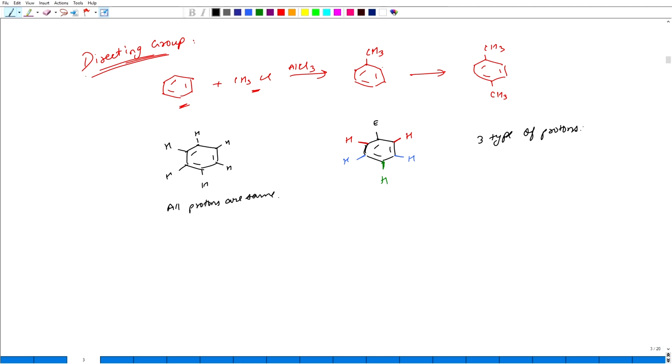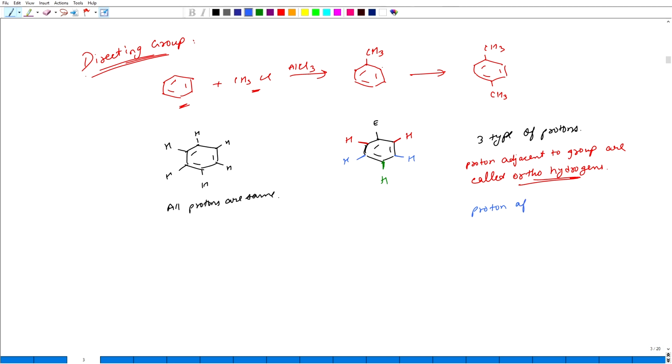Okay. Now, these three types of protons have three different names. The red ones, the protons adjacent to the group, are called ortho hydrogens. That means, this position where that carbon is just adjacent to the electrophilic or the substituted carbon is known as ortho hydrogens.